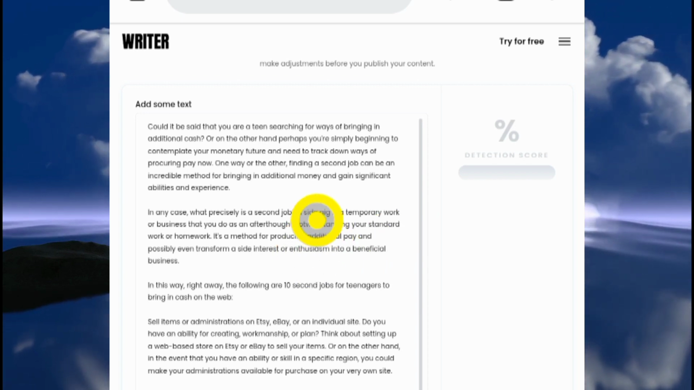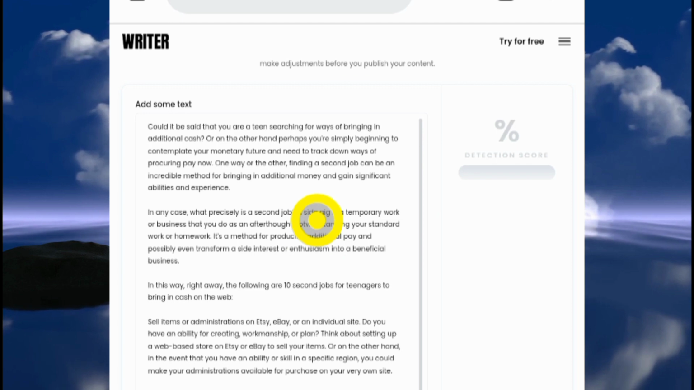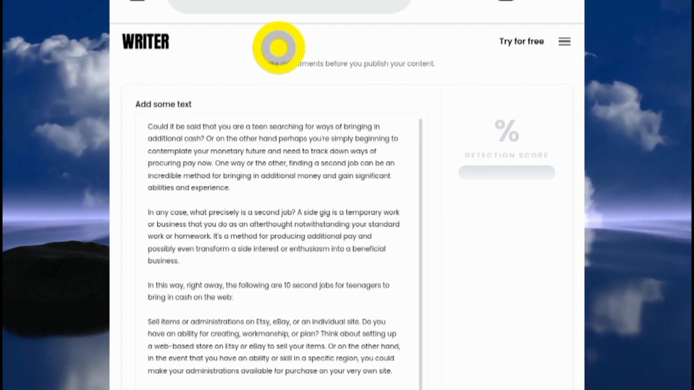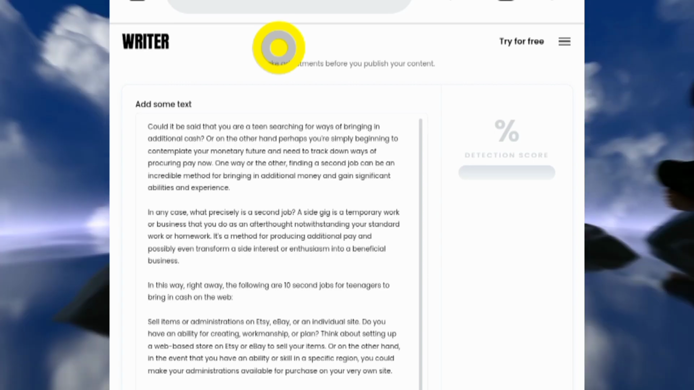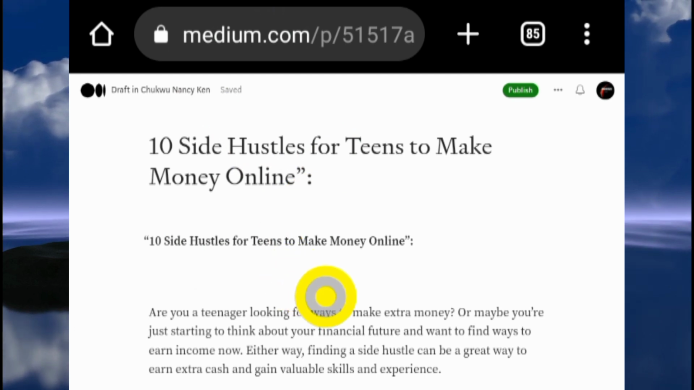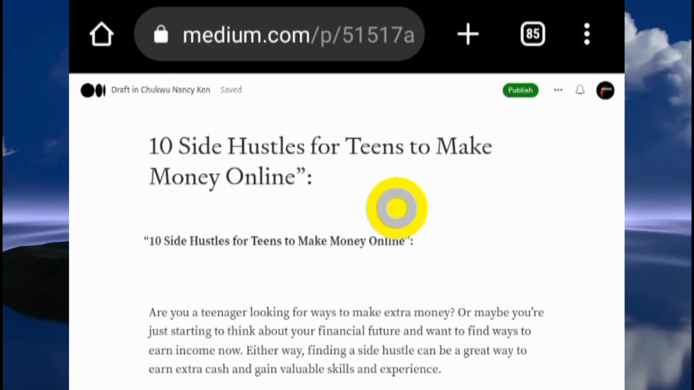You're going to run it on multiple softwares. Like I said earlier on, you could try originality.ai, you could try writer.com. I'm going to give you a list of those in the description. Now the next thing to do would be to come to medium.com. If you don't have an account on Medium, you would have to sign up.